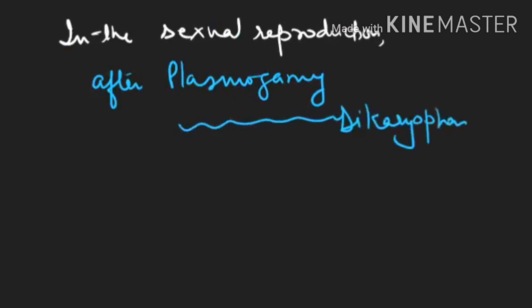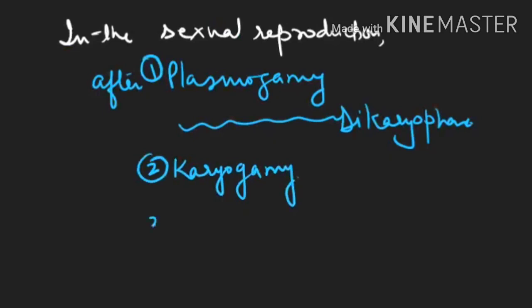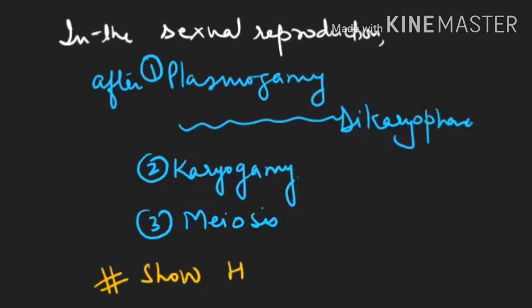Otherwise, they go for karyogamy. Karyogamy might be delayed, which is why the dikaryophase comes. So after plasmogamy there is karyogamy, and after karyogamy there is meiosis. That means zygote formation and immediately meiosis, which indicates that they actually live in the haploid phase. It means fungus shows a haplontic life cycle.